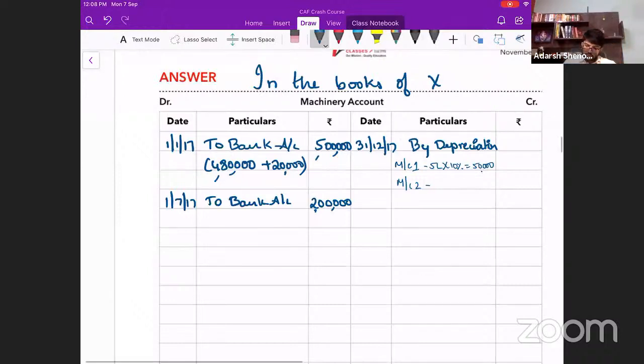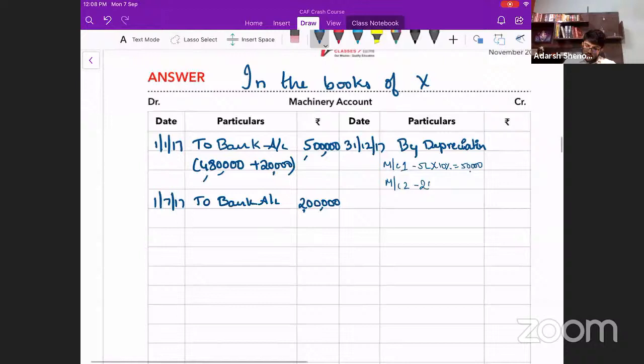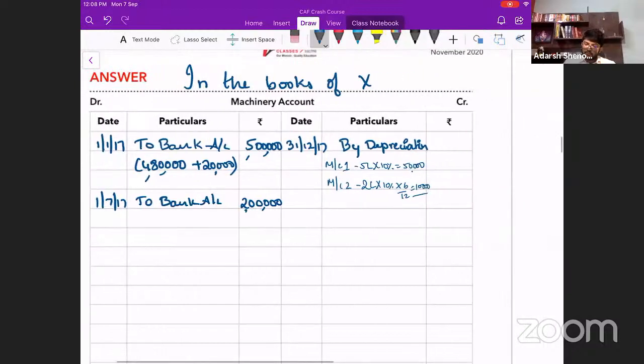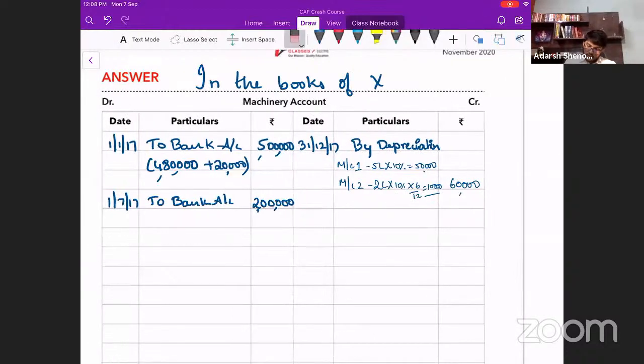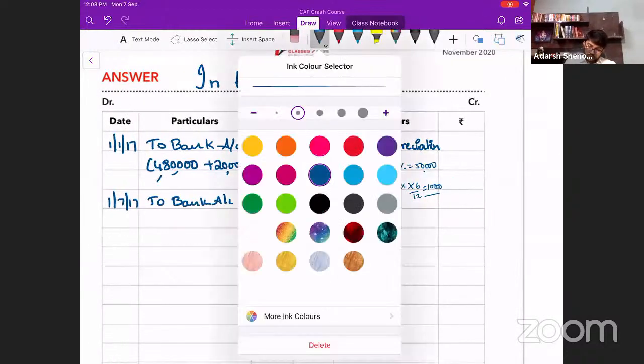So 6 months. On 2 lakhs, 10% into 6 by 12, that is equal to 10,000. So total depreciation 60,000 for the period. Comfortable or not?